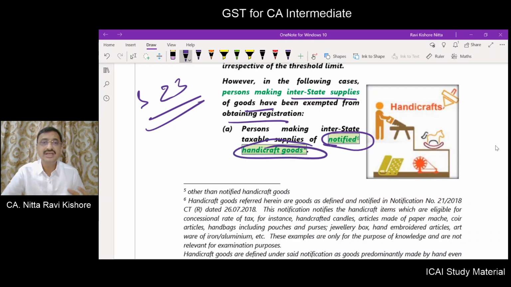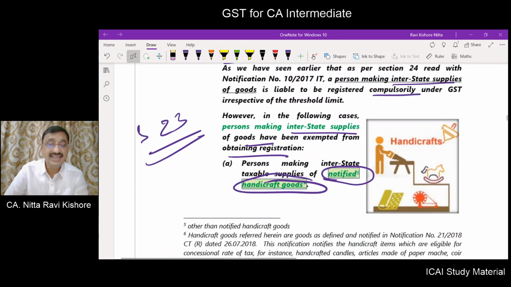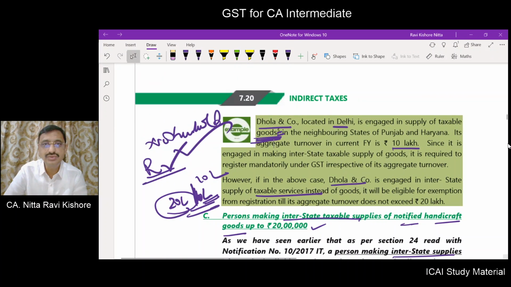So what do you mean by what is here? Taxable goods other than handicrafts. It has been mentioned because for handicrafts there is an exemption. Here we thought that it is taxable for interstate supply of goods because other than handicrafts has been mentioned in the example.